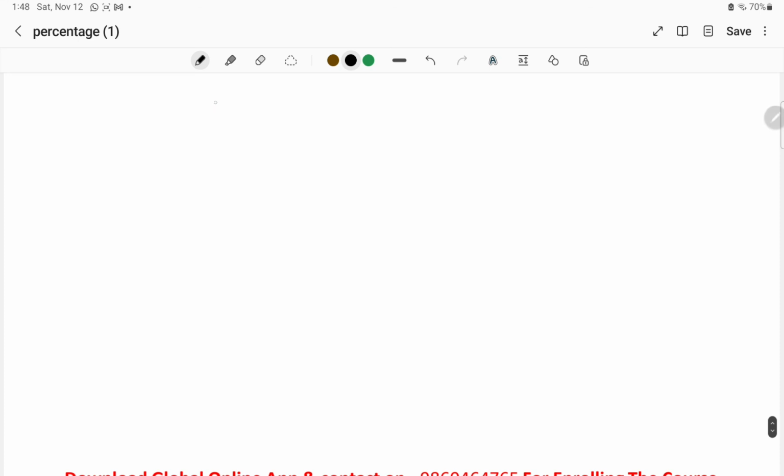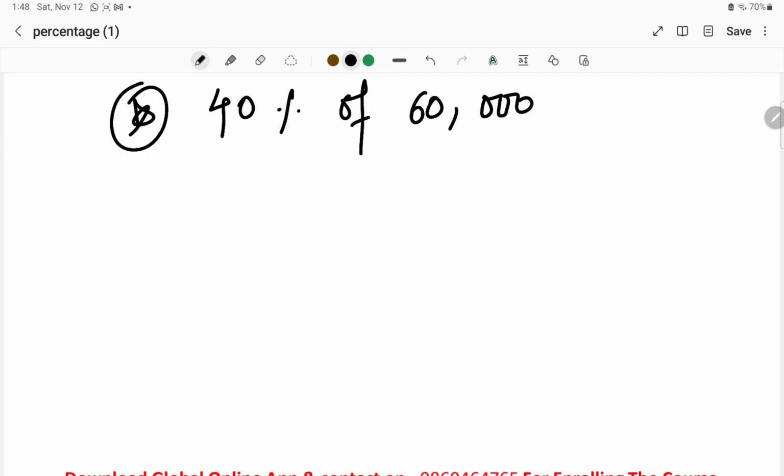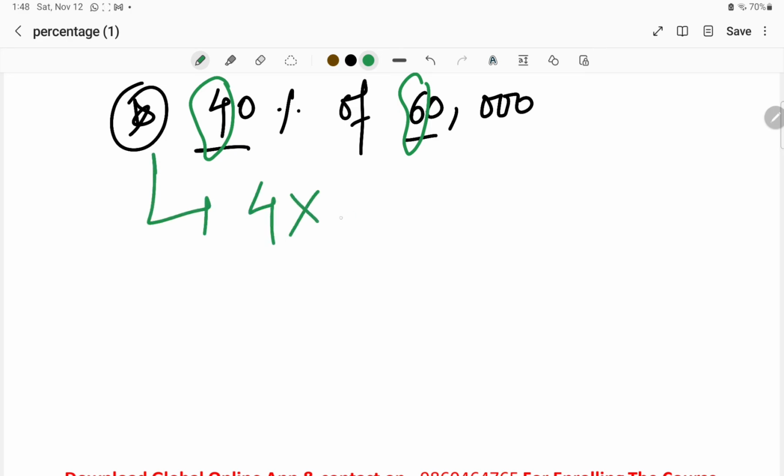If I'm asking you to find the 40% of 60,000, what you will do is find first the 10%, and then multiply it by 4. One more shortcut is there, which I'll explain in the coming next lecture. Here we simply multiply the numbers given, that is 6 and 4, other than zeros. 4 6s are 24.